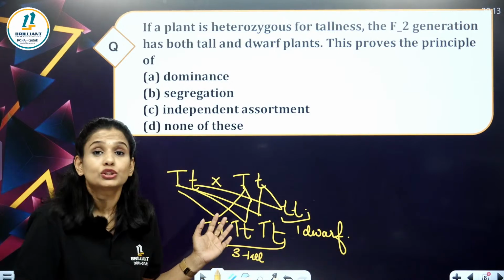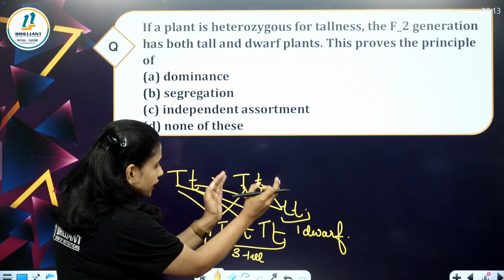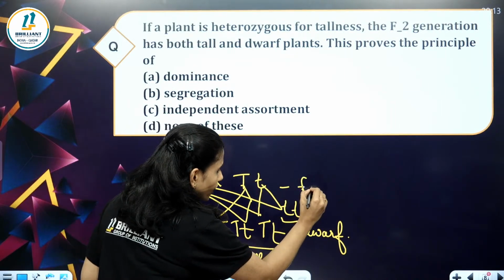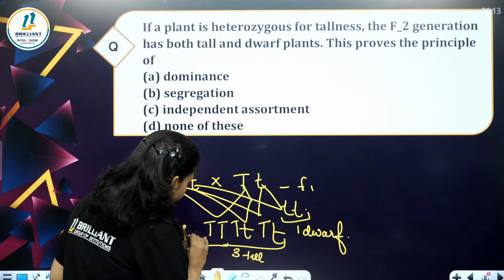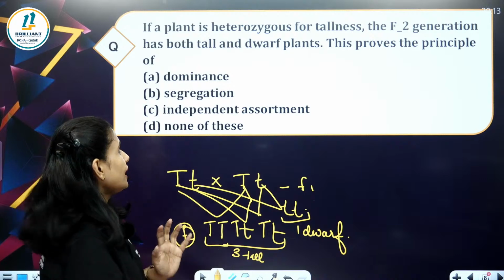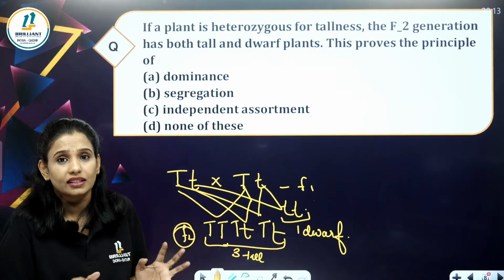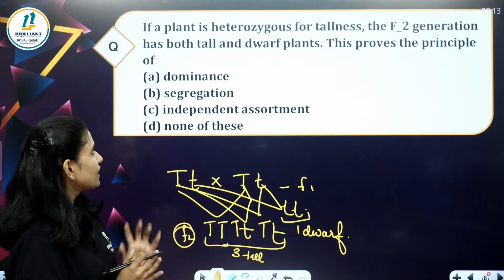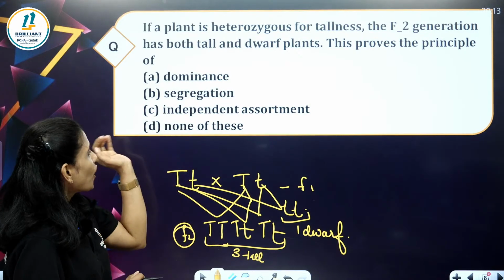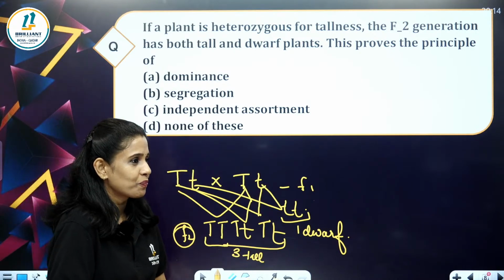We will get both tall and dwarf plants. If a plant is heterozygous for tallness in F1, in F2 we will get both tall and dwarf plants. This proves the principle of what among this? Is it dominance or segregation or independent assortment or none of this?